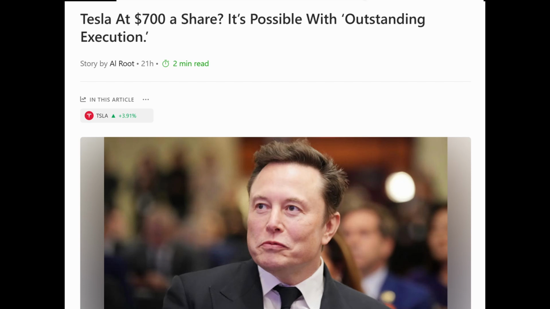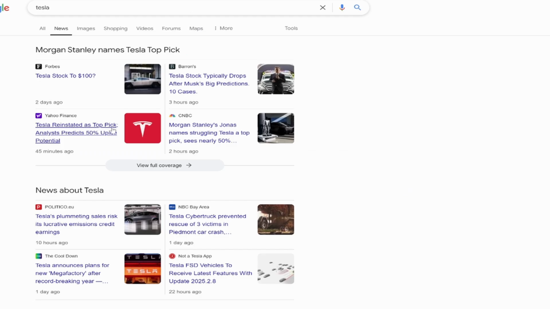And there are also positives. Tesla reinstated as top picks. Analysts predict 50% upside potential. So there are some analysts who are saying that yes, it's going to go up. Morgan Stanley's Jonas named struggling Tesla a top pick, sees nearly 50% gain. So there are those positives also.